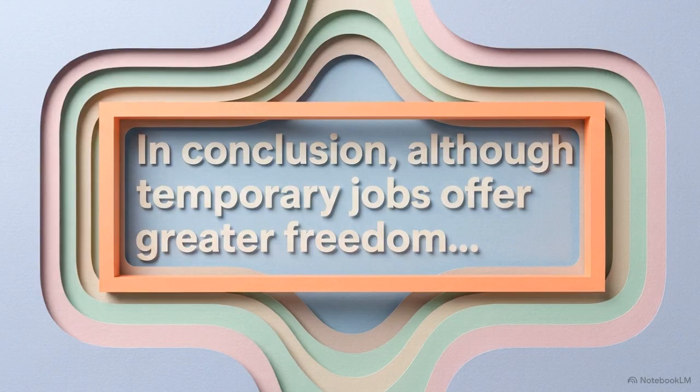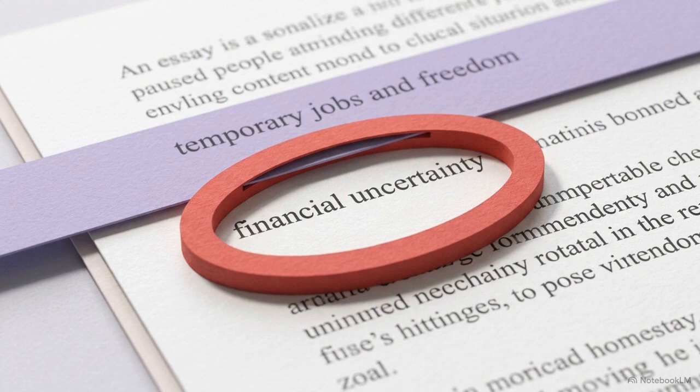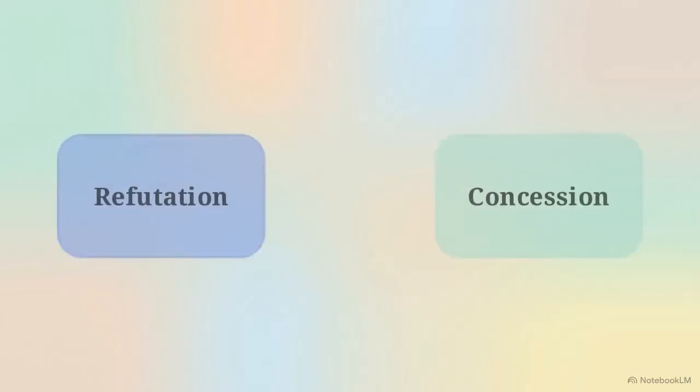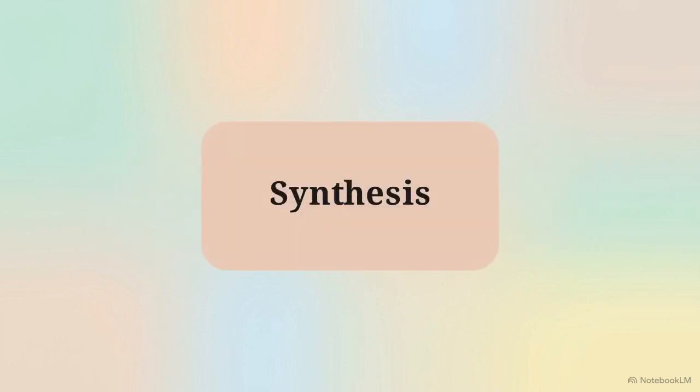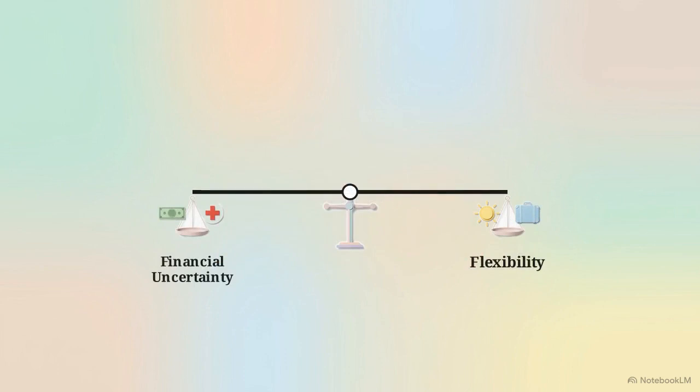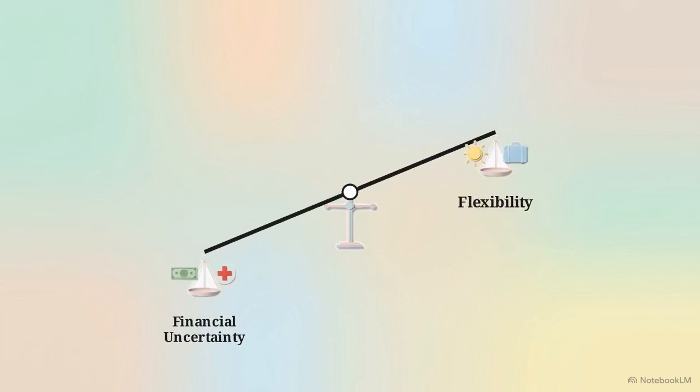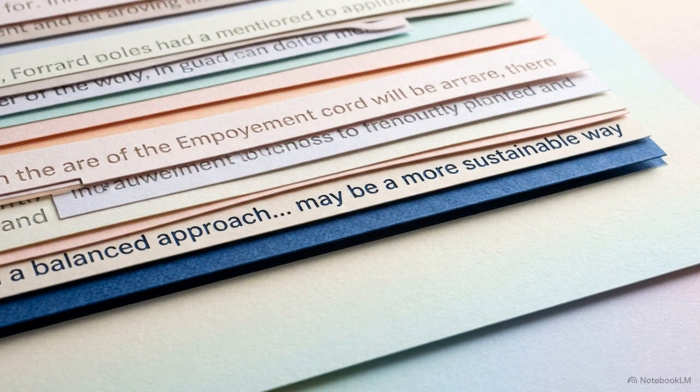In the final stage, the conclusion paragraph opens by precisely restating the initial thesis parameters. The text provides its final confirmation. The systemic disadvantages of financial uncertainty objectively outweigh the individual benefits of flexibility. Structurally, we are watching the refutation logic block and the concession logic block merge into a final synthesis block. The scale drops heavily on the side of financial uncertainty, demonstrating the unequal mathematical weighting the author has assigned to these arguments. Forcing a definitive comparative judgment on the data is the final required component of a logically complete argumentative system.